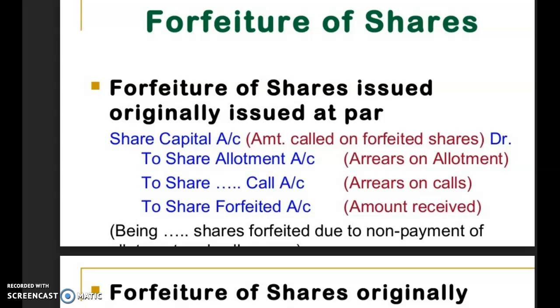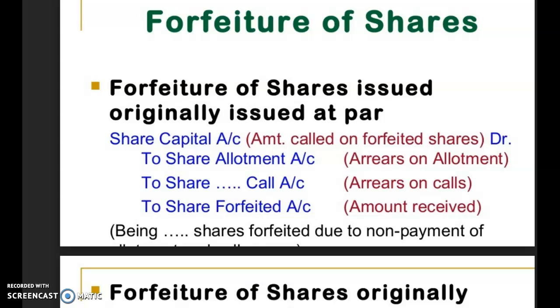Dear students, in the last class, we had learned a very important aspect relating to the issue of shares. That is how the pro rata allotment is made, and how the journal entries are recorded when a company follows different alternatives. The next part in the same lesson is relating to the forfeiture of shares and reissue of shares. In this part, today we will learn how the forfeiture of shares is done and how the reissue of the share is made by the companies under different situations, what journal entries are recorded, and how the accounts are maintained by the companies.